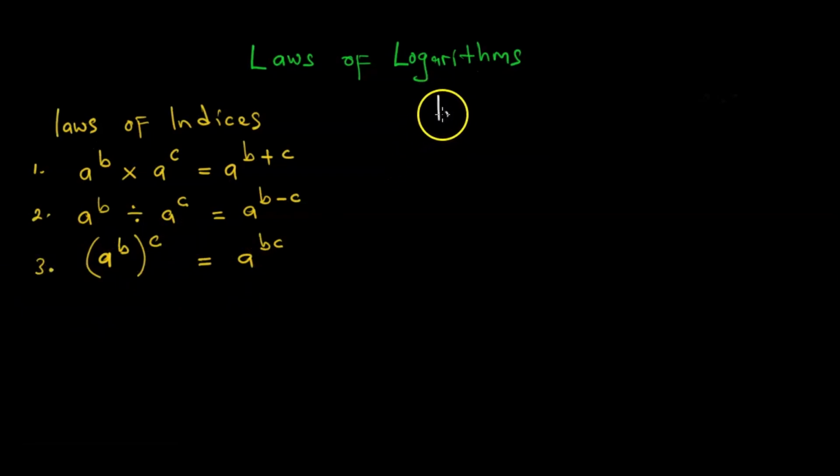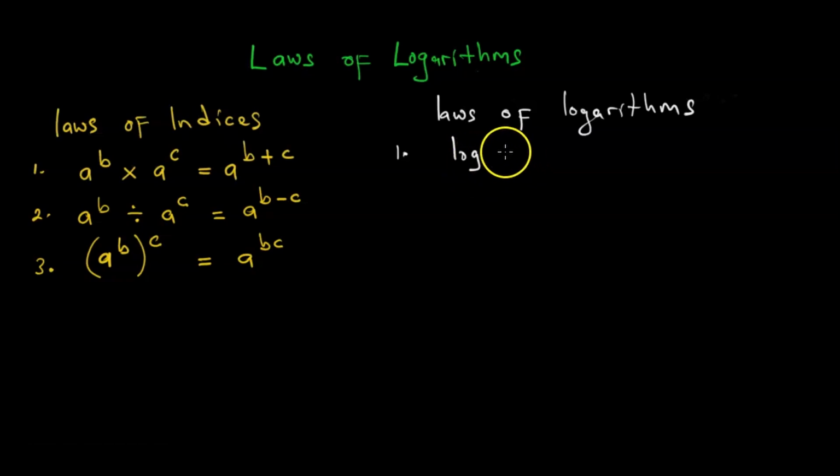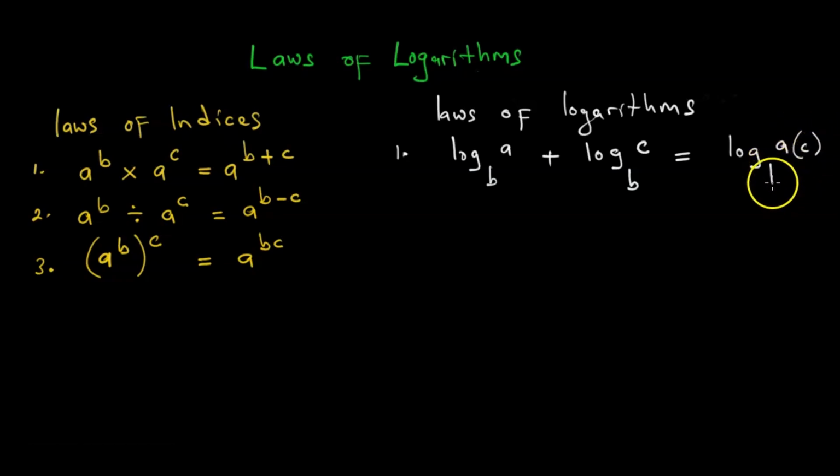What happens when you are looking at the laws of logarithms? What is going to happen when we have logarithms adding? Saka tikati log a base b plus log c base b, this is equal to the log of a multiplying c base b.